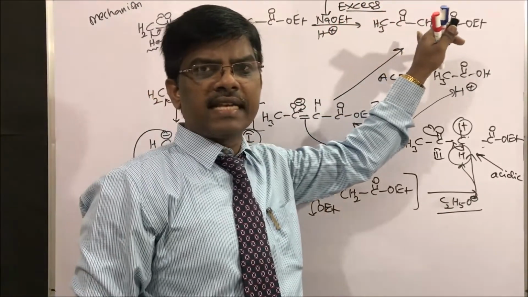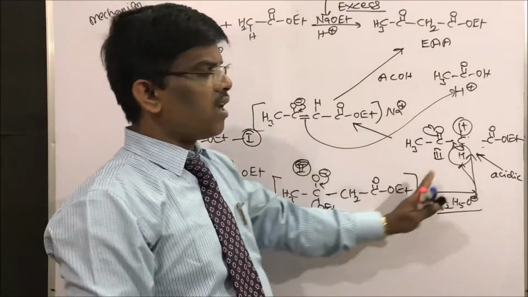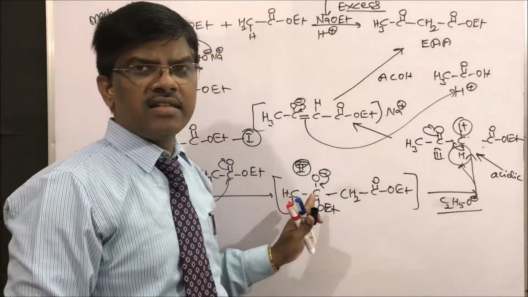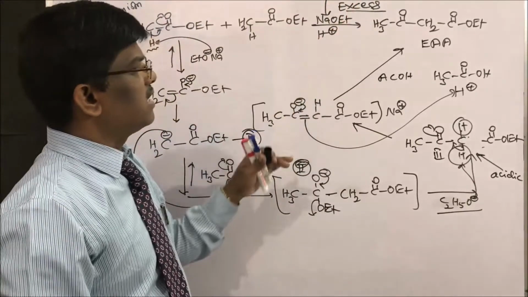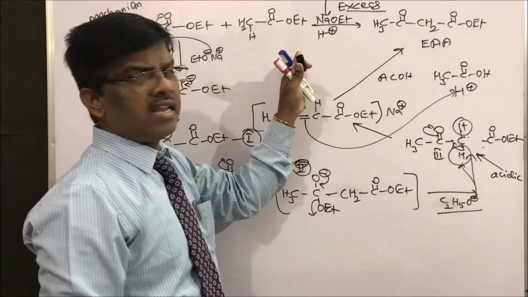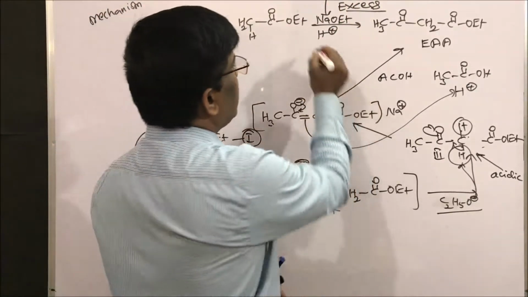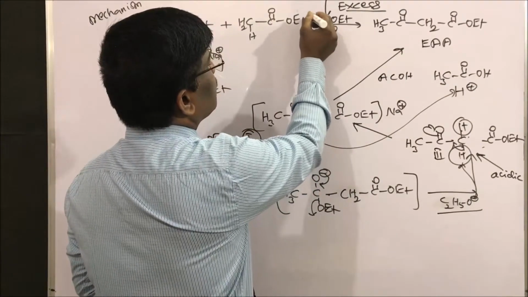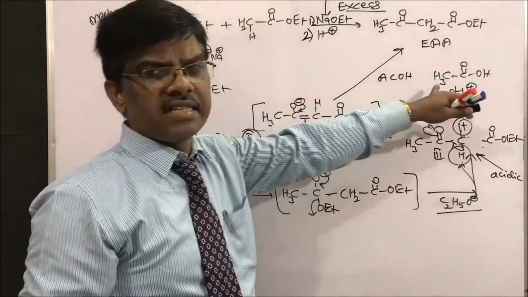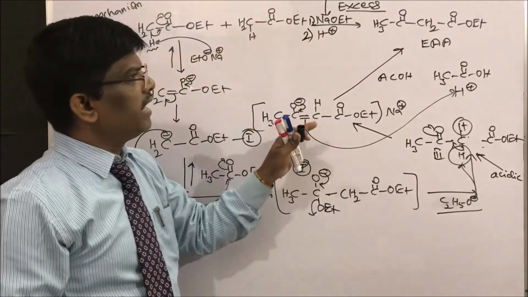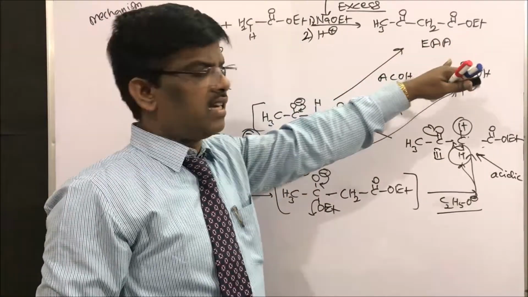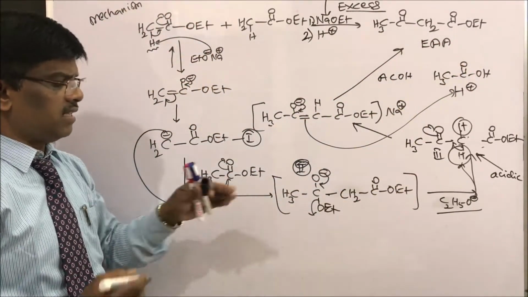Base should be used in excess to push the reaction forward, right students? This is the beauty of this reaction. At the end, just add acetic acid to get back the enolate to ethyl ester. This is how this reaction takes place.